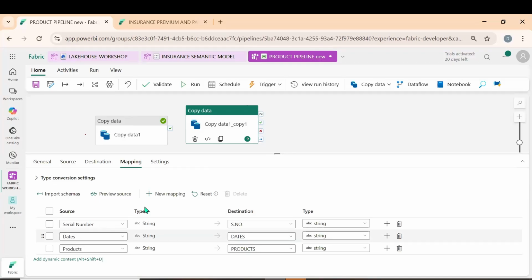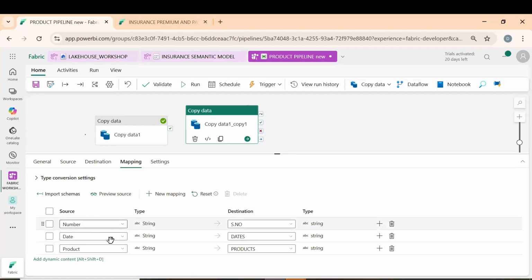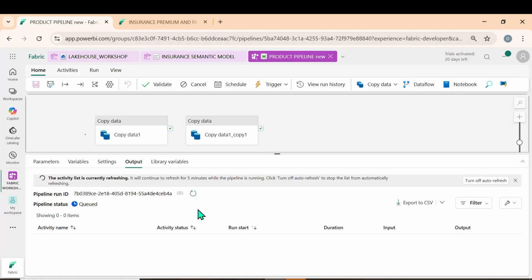Okay, serial number, do we have it? Let me click on import schema. Okay, number, dates, date here. Now you see, we got it. Let me click on save and run. We want to use the same naming convention for February also, and we can also create one more copy job. We can take March, and use the same naming convention.